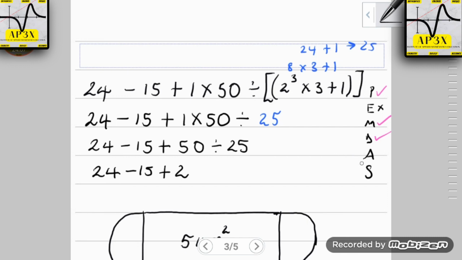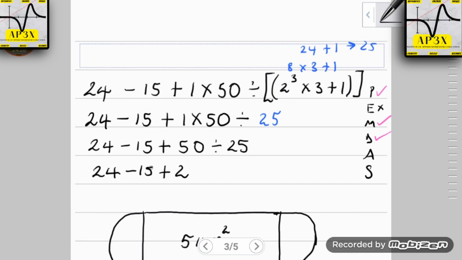When addition and subtraction are in the same question, then you must do whichever one comes first. If you want a complete guide on this, please check the link in my description or on the playlist on my channel. You'll find a complete tutorial that discusses this principle of PEMDAS there.